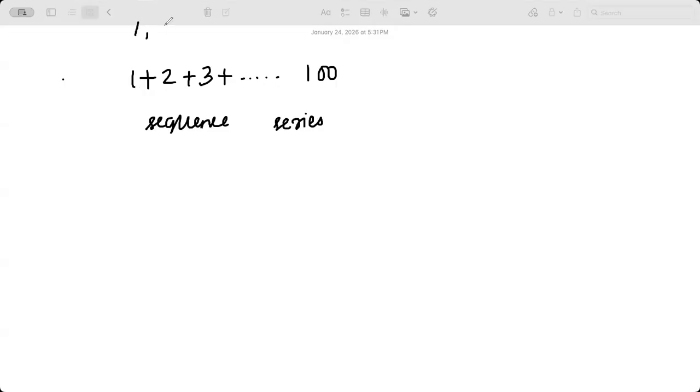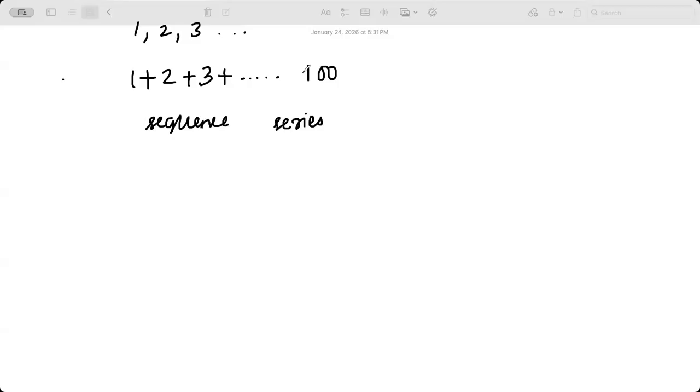Okay, how about this, guys? It goes on till 100. So now, guys, this is no longer a sequence. What is the difference between a sequence and a series? What do you think is a sequence and a series? Meaning, this is an arithmetic series, whereas this one is a sequence. So what is the difference basically?